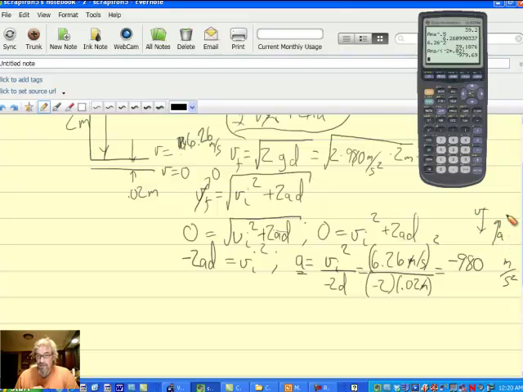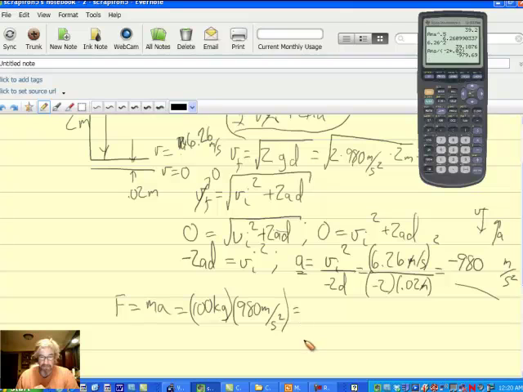Okay, the only point of finding a here was so we could put it back in this equation, because ultimately what we needed was force. Force is equal to mass times acceleration, and we remember that this guy's mass was 100 kilograms, so when we multiply that by the 980 meters per square second, I'm leaving off the negative sign now that I remember what that means, I just multiplied these two things together.